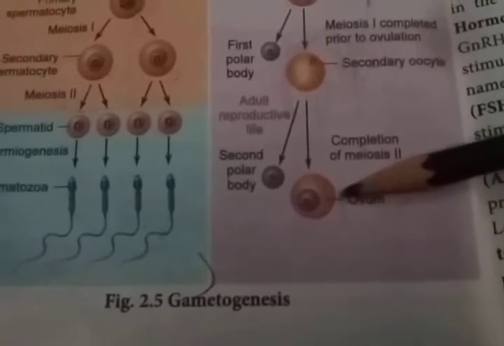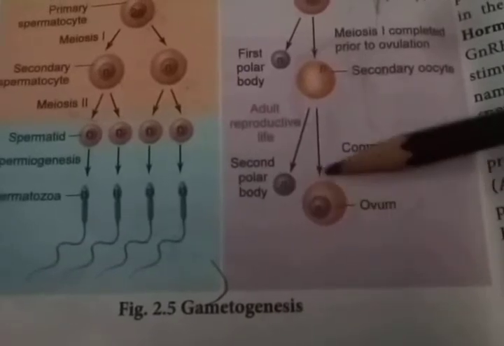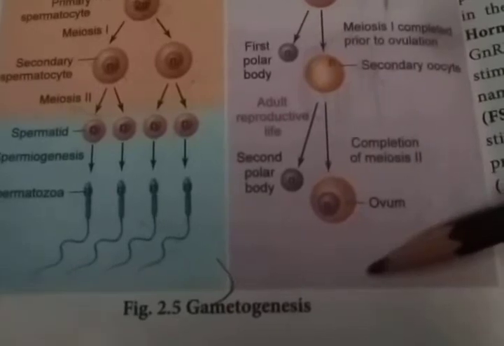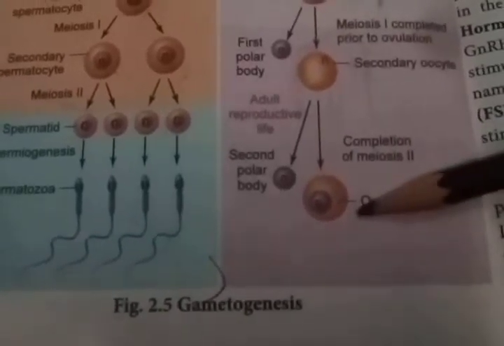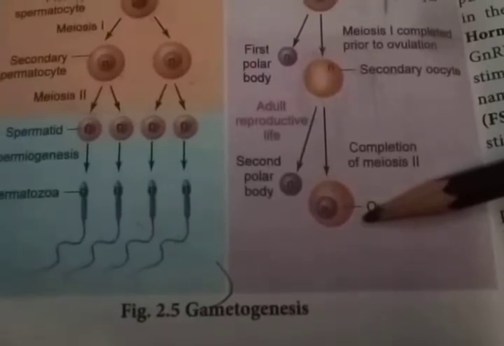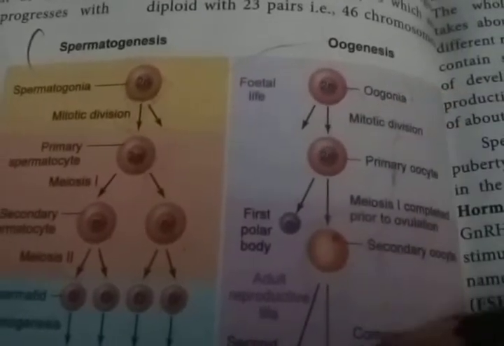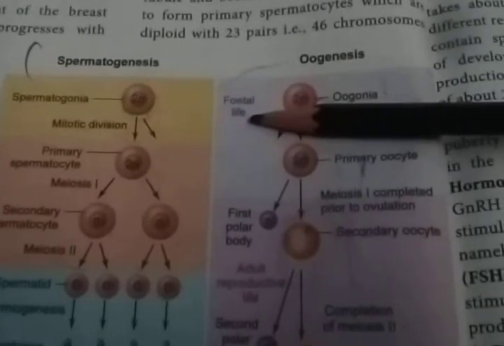If fertilization does not occur, this ovum also degenerates. It enters into another new cycle. That cycle is known as the menstrual cycle. Okay, have all of you understood the process of oogenesis? So the process of oogenesis begins and develops during the fetal stage itself.